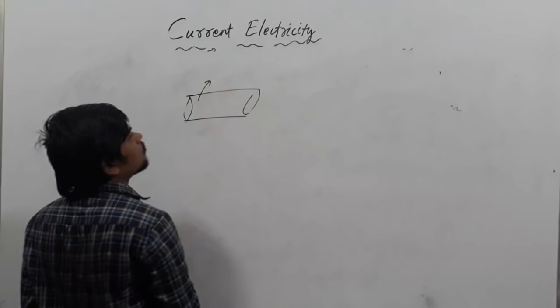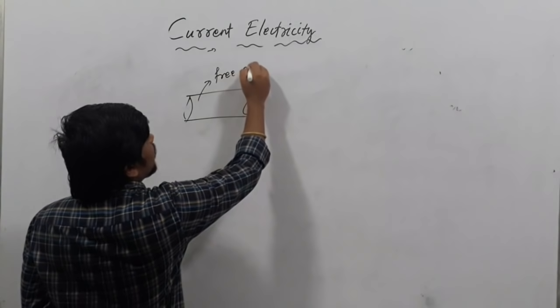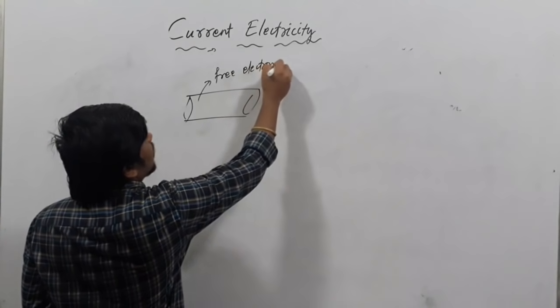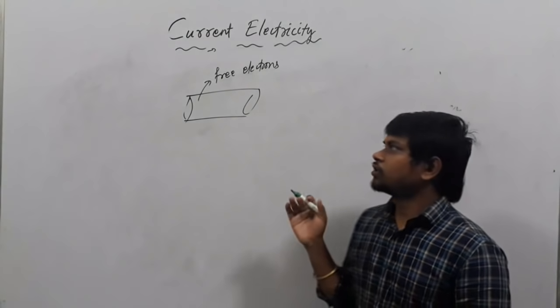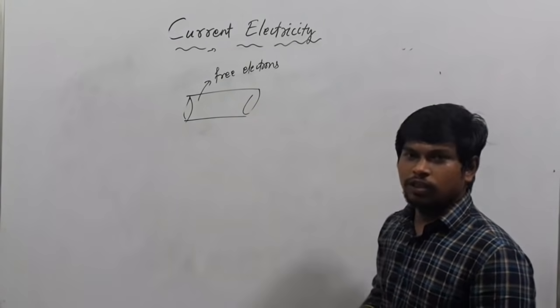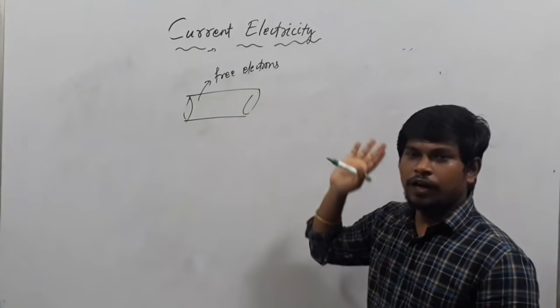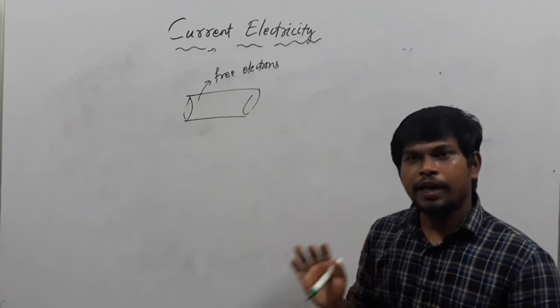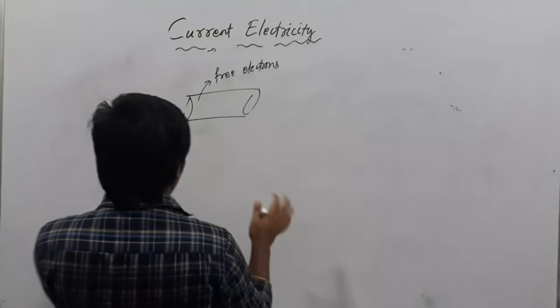In a conductor, which are the charge carriers? Free electrons. Free electrons are the charge carriers inside the conductor. So all the free electrons are moving with a random velocity.